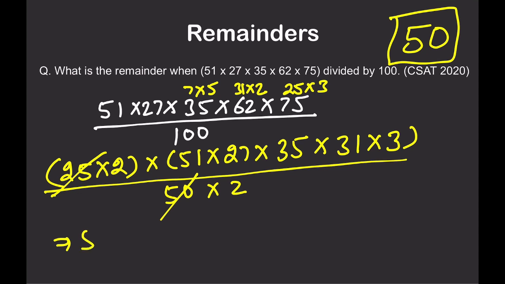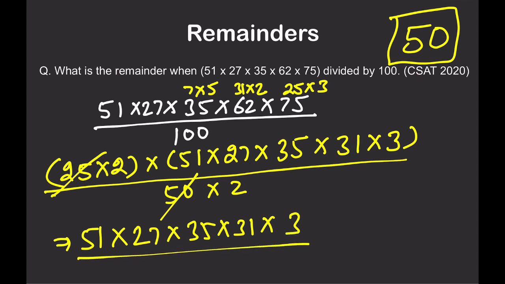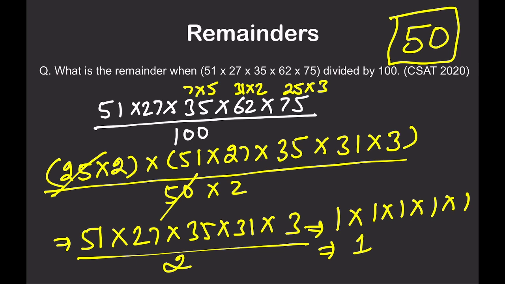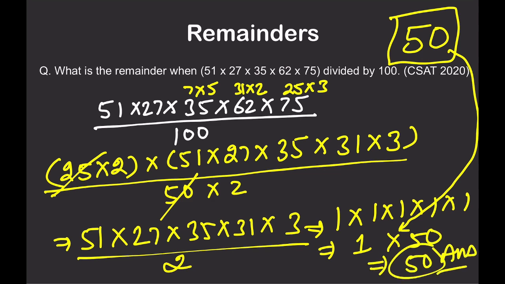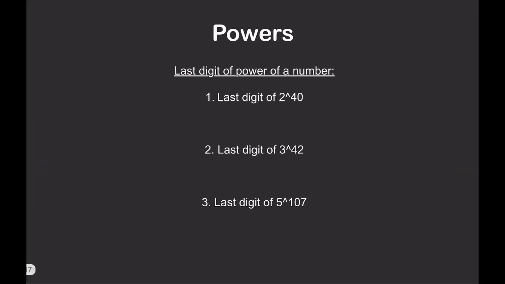Now you have to find the remainder when 51 into 27 into 35 into 31 into 3 is divided by 2. This is the easiest one. When 51 is divided by 2, you will get remainder as 1. 27 is 1, 35 is 1, 31 is 1, 3 is 1. You will get 1 as the answer. But 1 is not the answer. You have to bring the 50 from the earlier step, and the 50 is the answer. I hope this is okay. Right?